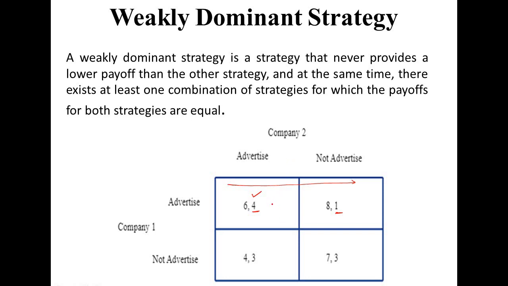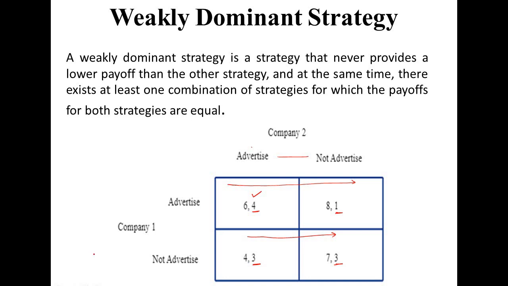Now if company 2 considers that company 1 is not advertising, we need to check this row this time. If company 2 is advertising, then he will get a payoff of 3, and if company 2 chooses not advertisement, then he will again get a payoff of 3. Both are giving the same payoff. Means this advertisement is not dominating in this case; it is performing equivalent to not advertisement.